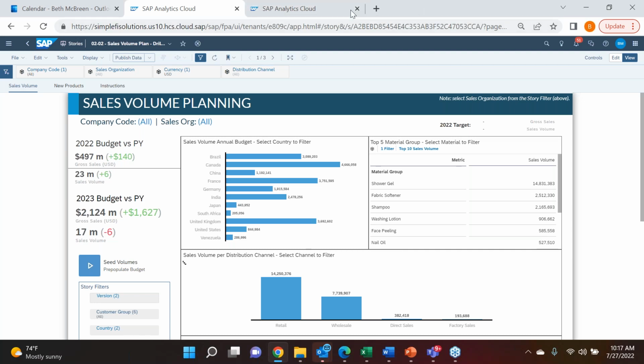I can have multiple tabs open, as you'll see as I launch into different pages. But within my tab here on my page is what we call a story, right? My story can have multiple pages or tabs, as you can see noted here. I can have filters where I can filter based on different dimensionality that I have set up in my model.